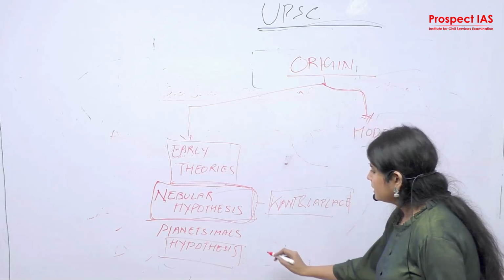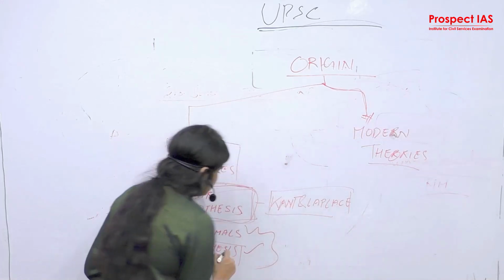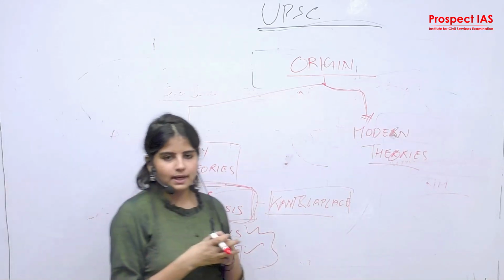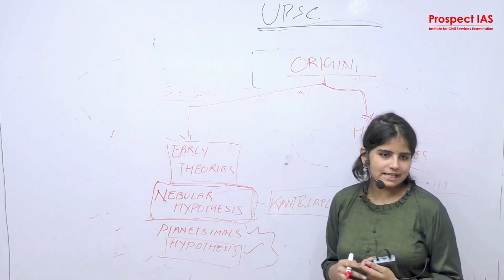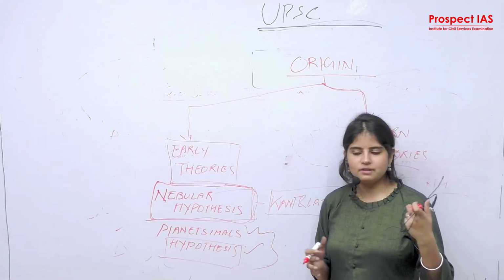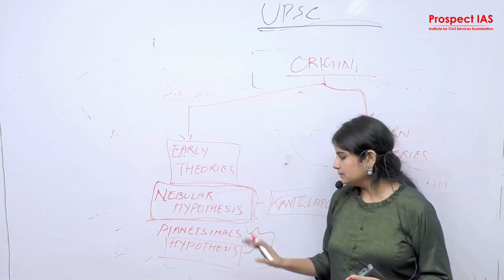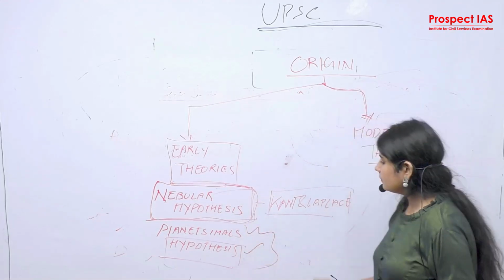So the planetesimal hypothesis was basically the accumulation of tiny particles in the universe that joined together. Yes, from online: a supposition or proposed explanation made on the basis of limited evidence. Yeah, similar answer. So that's why it is not called a theory, right?